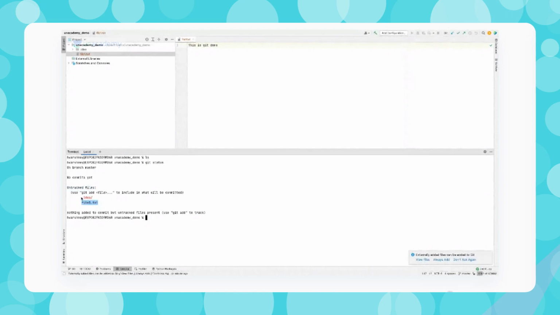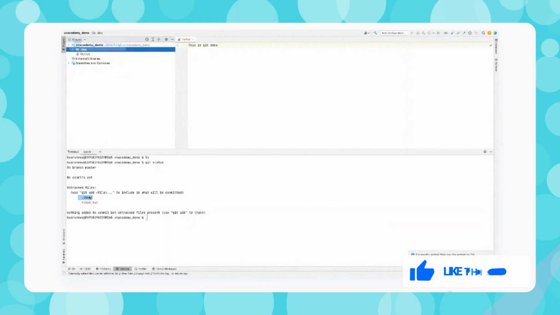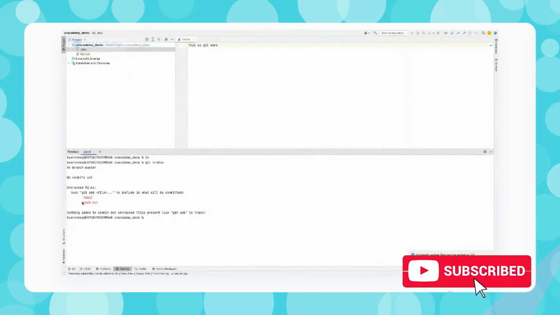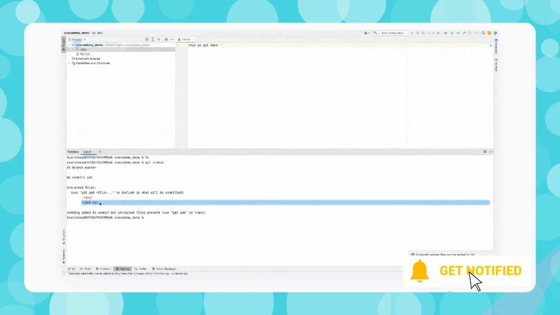Here you can see two things. One is the .idea directory. This is the default directory which is created by IntelliJ IDEA. This is not a user-generated directory. You can see a couple of things over here like .gitignore, misc.xml, modules.xml, and so on. The other file is file1.txt, and obviously I want to track changes in this file.